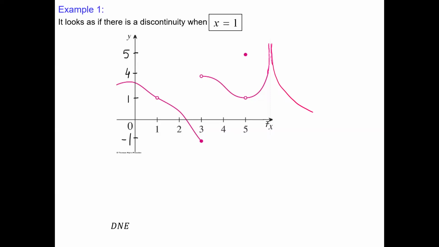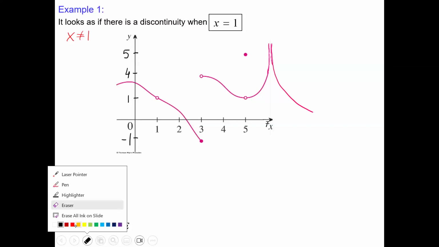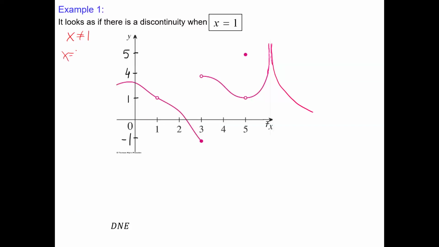But we may notice that x equals 1 is not in the domain, because we have no value.